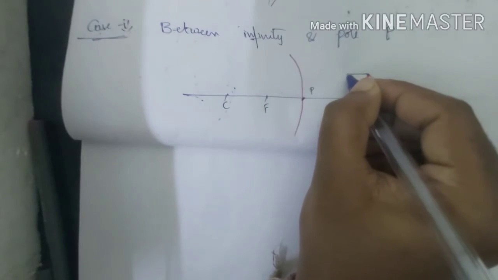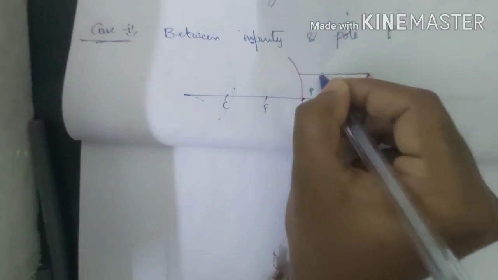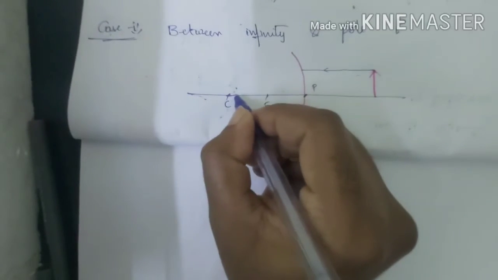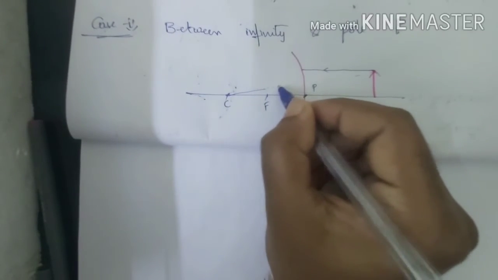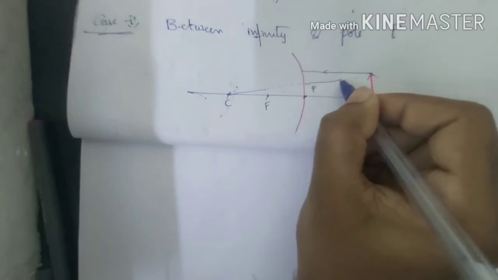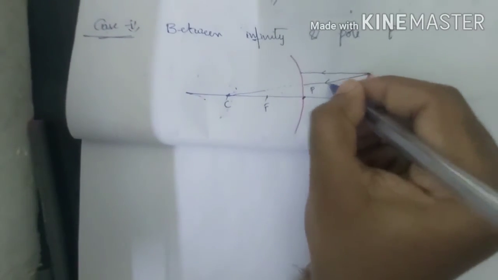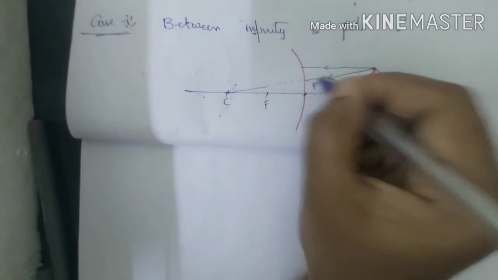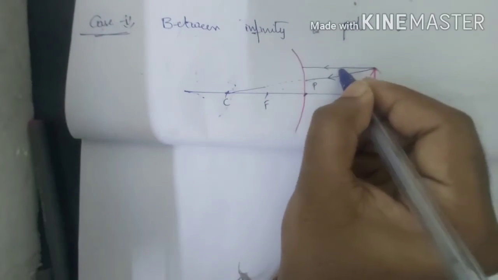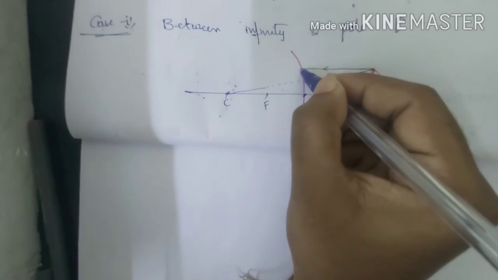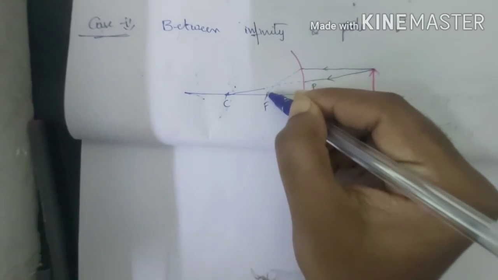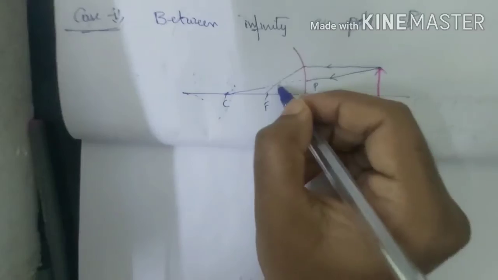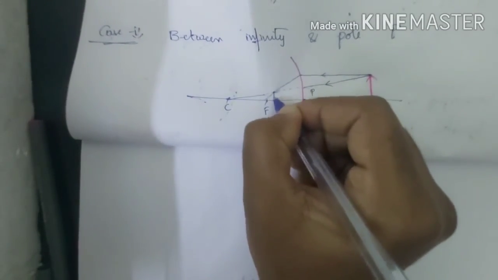My first ray is parallel to the principal axis and the second ray is directed towards the center of curvature. Parallel to the principal axis, it will get reflected as if from the principal focus, which means the image will be formed here.